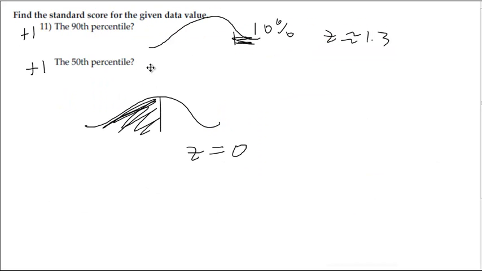And number 10, then where's the top 10%? If you look up the top 10% on your Z table, it's about 1.3 standard deviations above normal. And if you're looking for the 50th percentile, well, that's right in the middle. That Z score is 0.